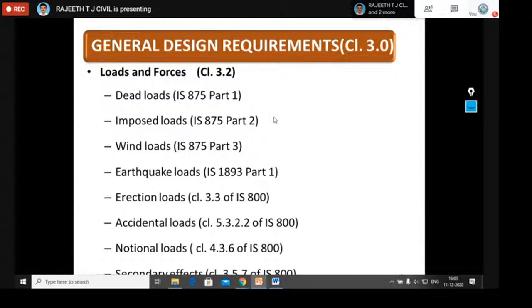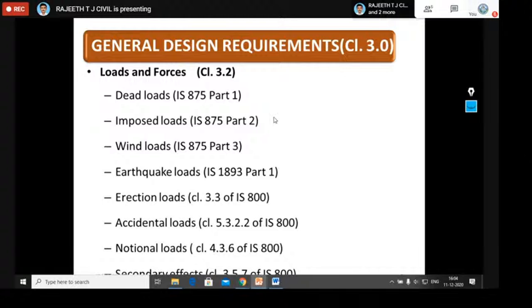Next are imposed loads, or live loads. They may change with respect to time, in position, and also in magnitude. Therefore we call them temporary loads, not permanent loads. These we need to calculate according to IS 875 part 2. When it comes to wind loads, if our buildings are more than 10 meters in height, then we need to consider the wind effect on that building. Steel structures are preferably constructed for industrial buildings, which will be more than 10 meters in height.